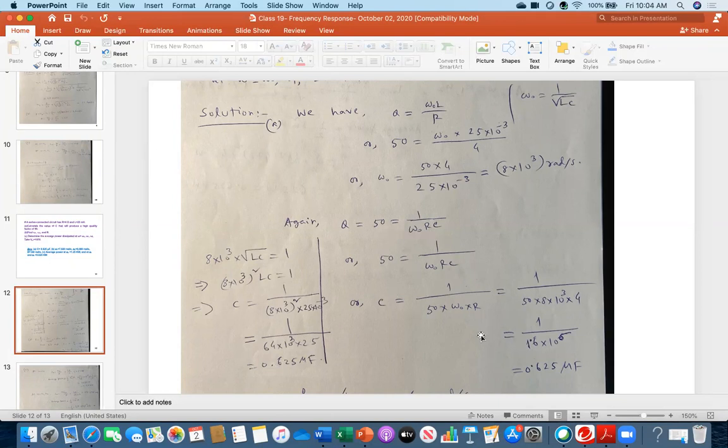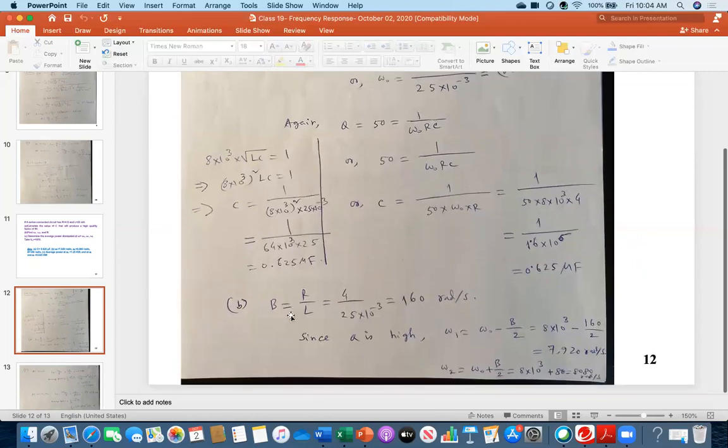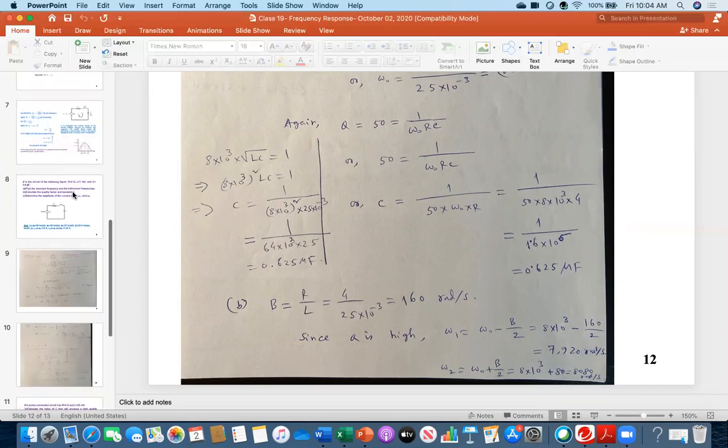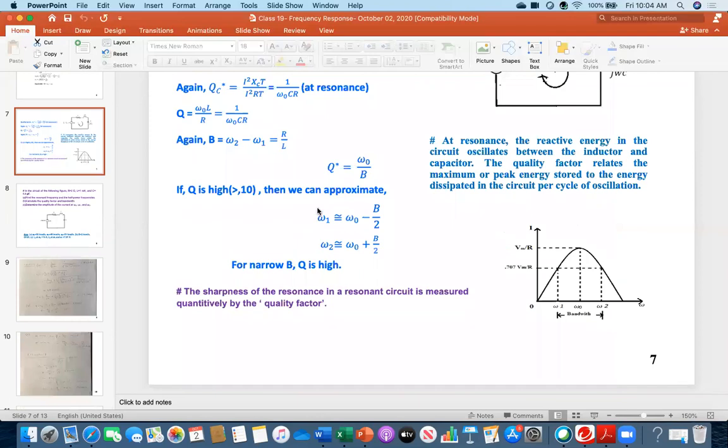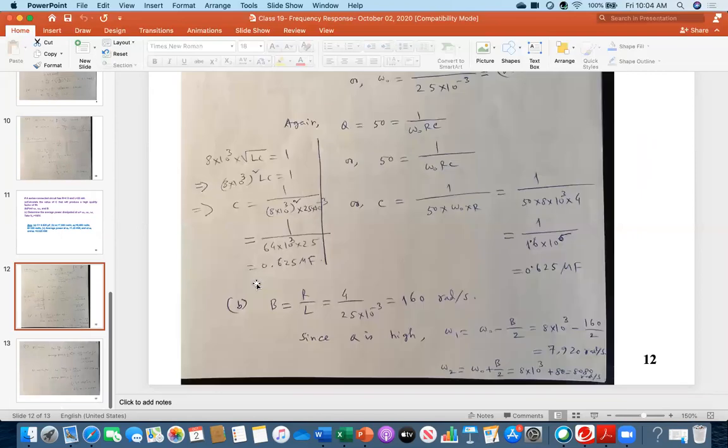Yes. Okay, great. And then next, I am calculating the bandwidth B. B is R over L. You see, on the slide I have shown you this one. Look, B was omega 2 minus omega 1, which was R over L. So I am utilizing this one. That's why B is R over L, so I got 160 radian per second.